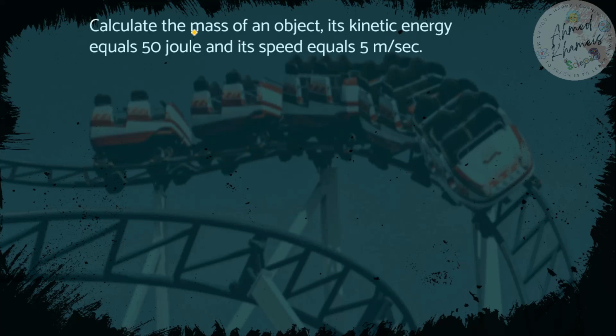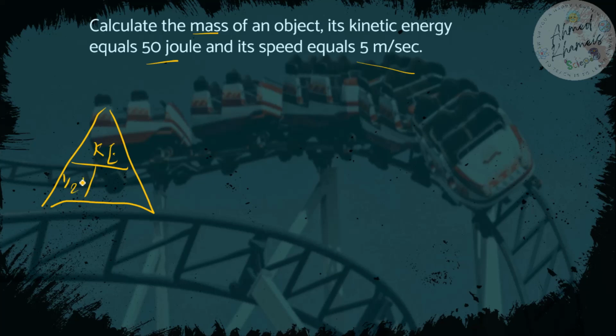Calculate the mass of an object, its kinetic energy equals 50 joule and speed equals 5 meters per second. So kinetic energy equals half mass times speed square. We need to calculate the mass.